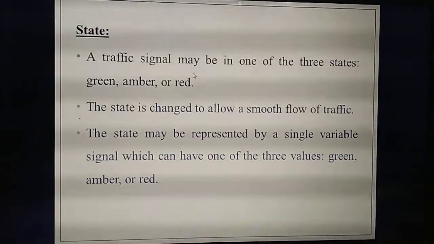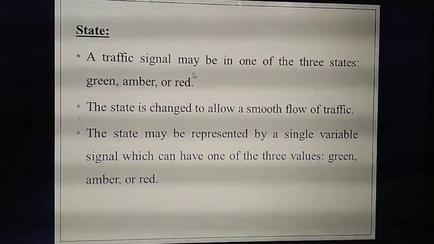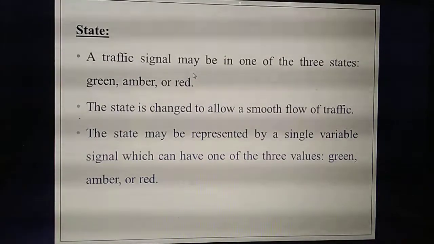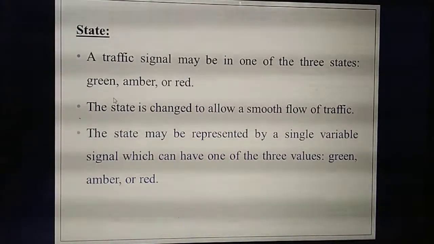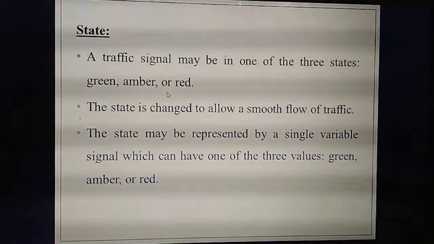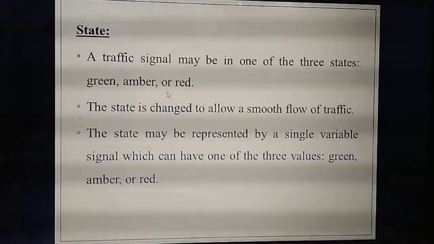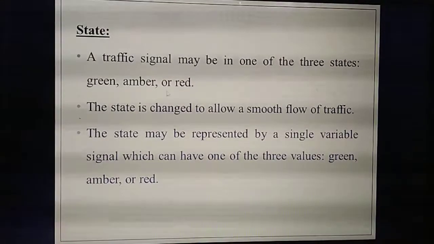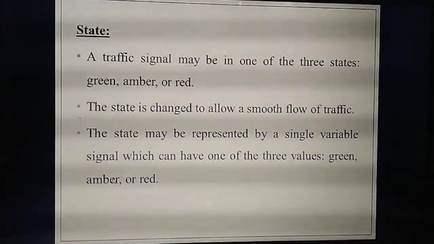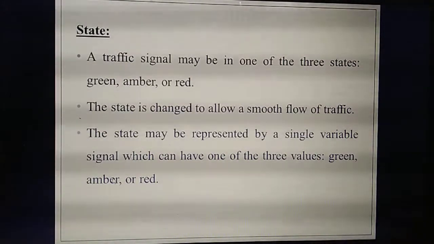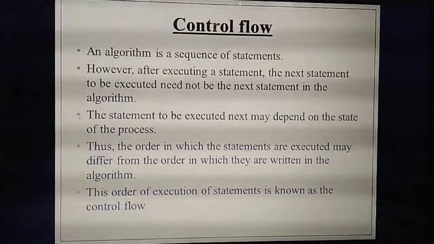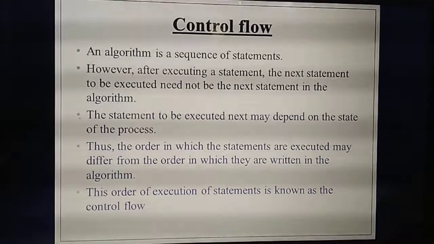Understand? So understand what you mean by state. State means you are going to represent particular things in variables in an algorithm. That is the example they are telling. For a traffic signal you need three variables: green, amber or red. The state needs to be changed based on the condition. So you are representing the state in three variables, green, amber or red. For example, green means you need to go, red means you need to stop. That's the state. Understand? Next you are going to study about control flow.